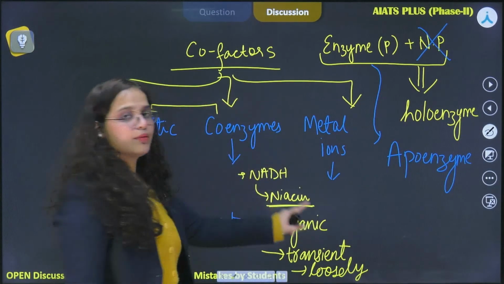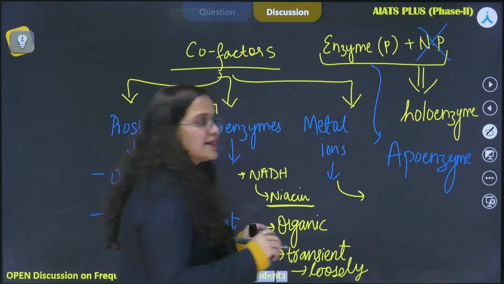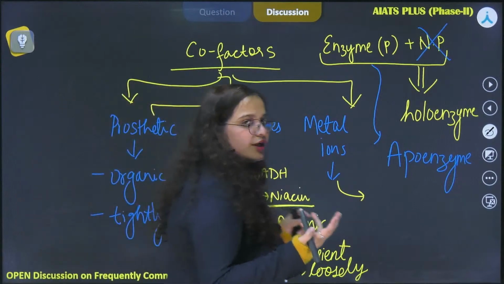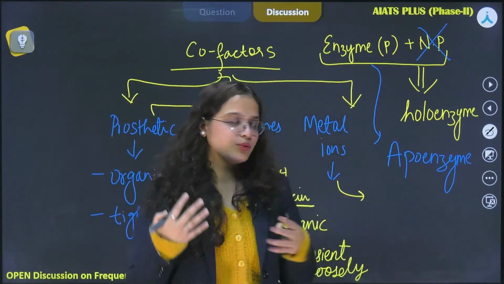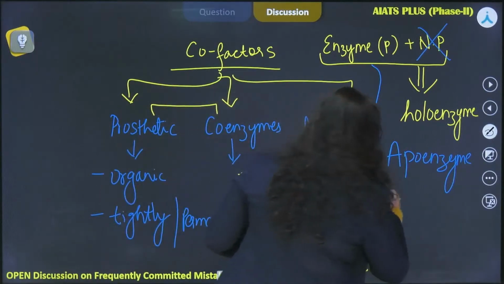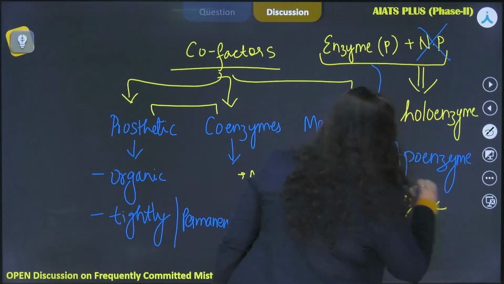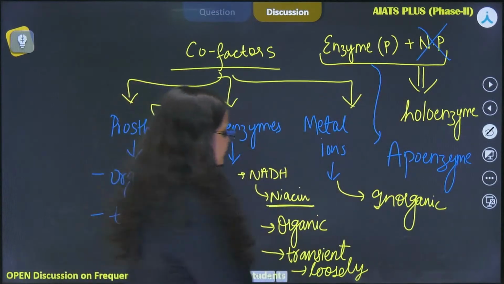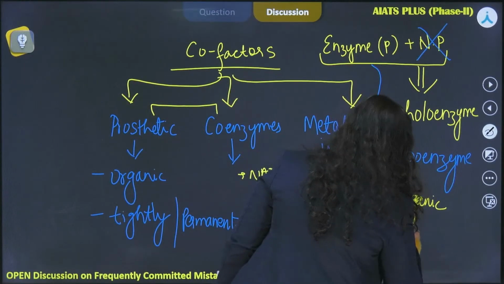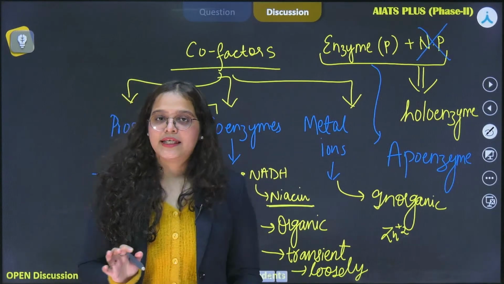All right. Coming to metal ions. So we can make out that the nature of metal ions is obviously inorganic here, and the example that is mentioned in our NCERT is zinc. So zinc acts as a cofactor for an enzyme which is known as the carboxypeptidase.